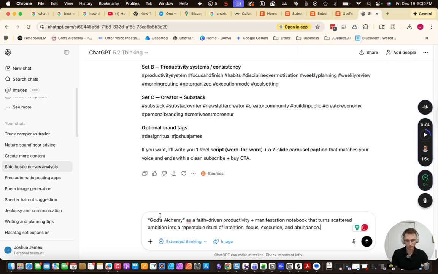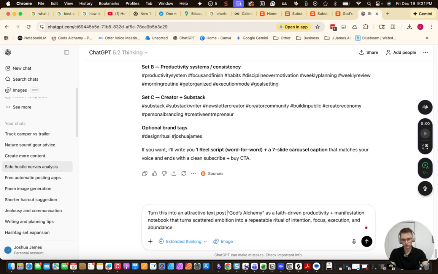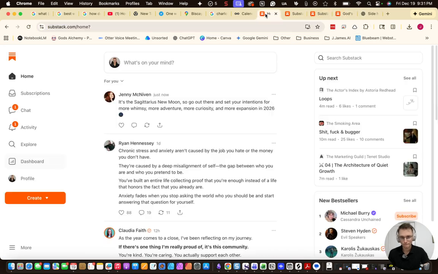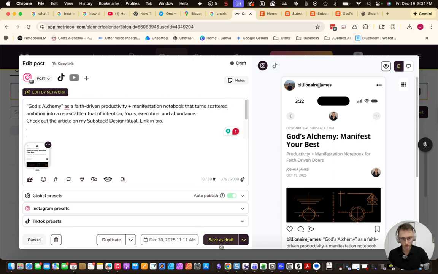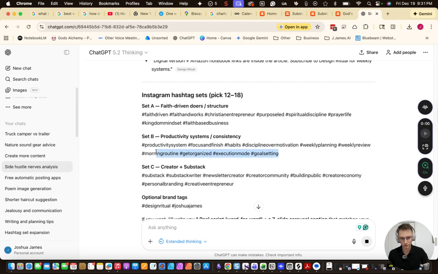So then I'm going to say God's Alchemy, and I'm going to put enter, or at the beginning of this, I'm going to say, turn this into an attractive text post. Boom. I'm going to generate that image. And then while it generates that image, I'm going to hit save as draft. Boom. Go back here. And then let's grab these hashtags. Grab this set for set B for a different split to try.